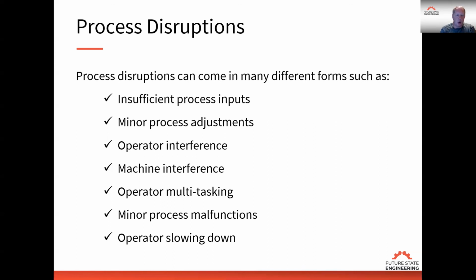To overcome these disruptions, you've got to be able to monitor the process, understand what these minor disruptions are, document those, take those occurrences, Pareto them, and come up with a priority list to start addressing these issues. Doing that will improve the overall process effectiveness greatly.